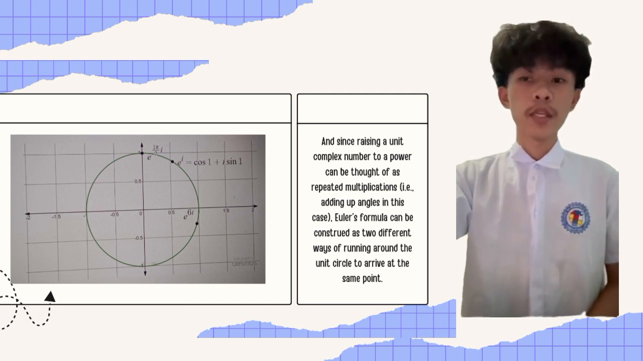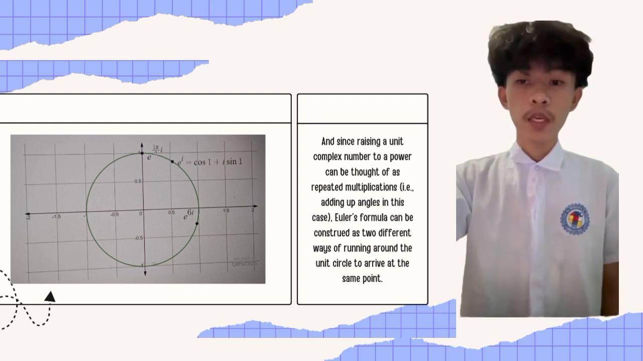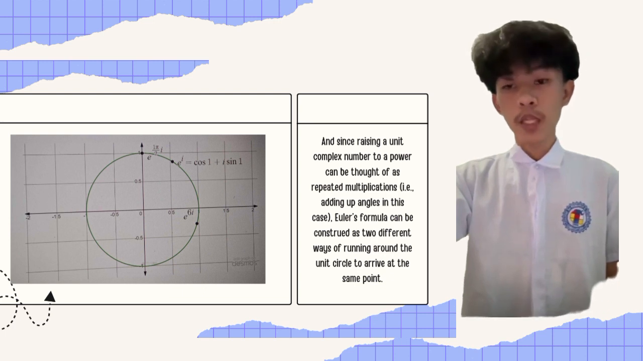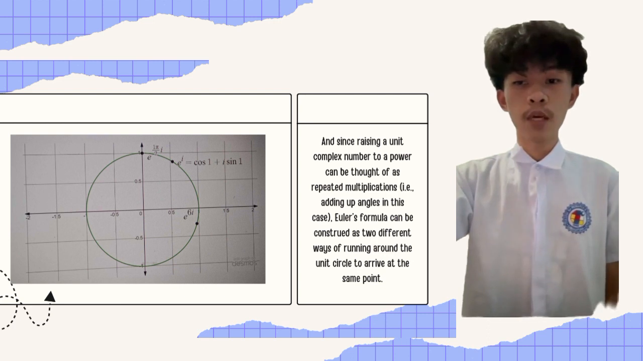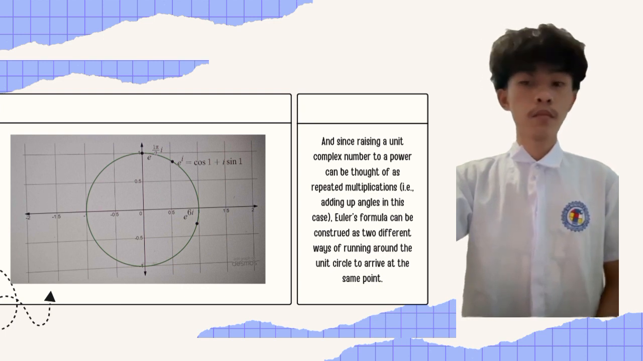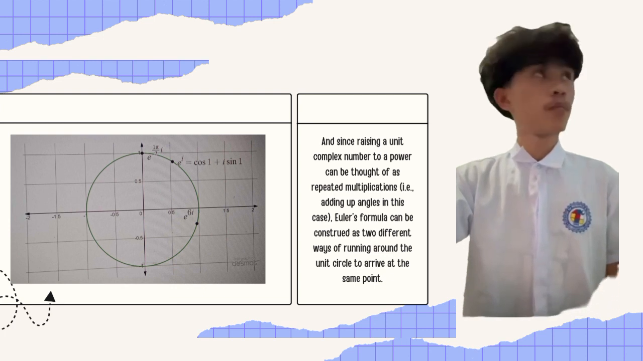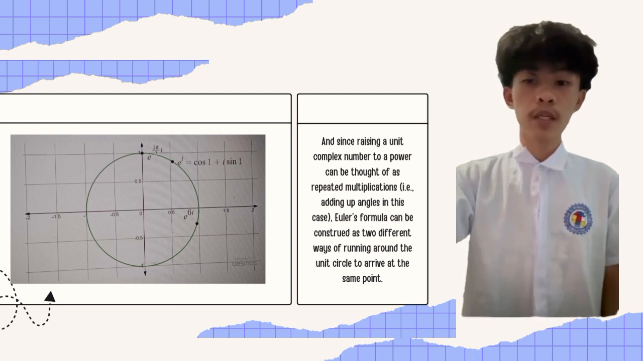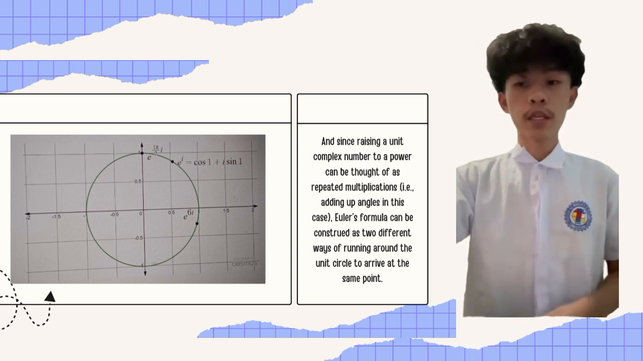Since raising a unit complex number to a power can be thought of as repeated multiplications, i.e. adding up angles in this case, Euler's formula can be constructed as two different ways of running around the unit circle to arrive at the same point. So Euler's formula is basically used for determining the relation between the bases and vertices of polyhedra, and in trigonometry, Euler's formula is used for tracing the unit circle, hence the circle in the image shown.